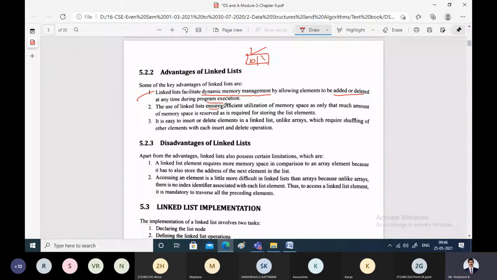So linked list ensures efficient utilization of the memory. As I gave an example, if you want to allocate memory for a node, allocate it and store it. But the disadvantages with the array we have seen. If you have continuously allocated memory for, say, 100 locations, 0, 1, 2, and so on up to 99, for 99 different elements by using an array, and you are using only part of that, the remaining part will get wasted. That is the disadvantage with array.